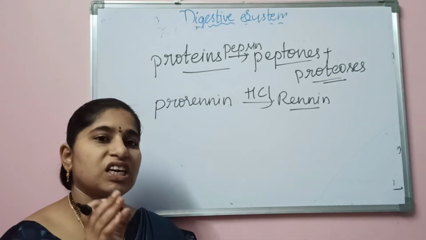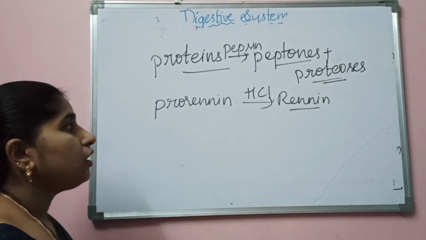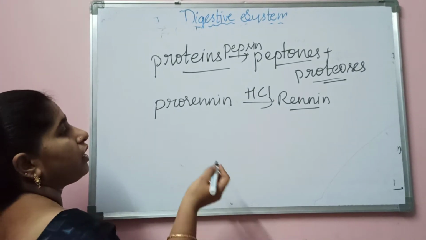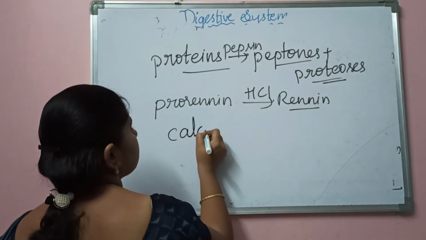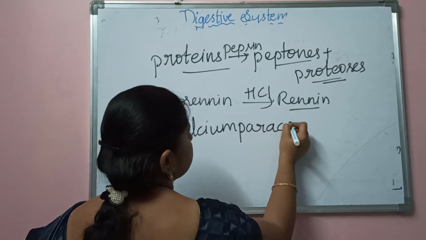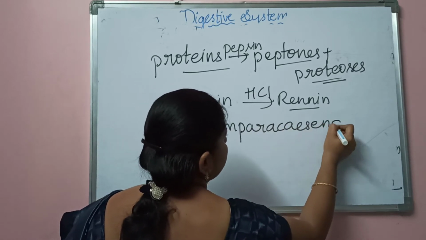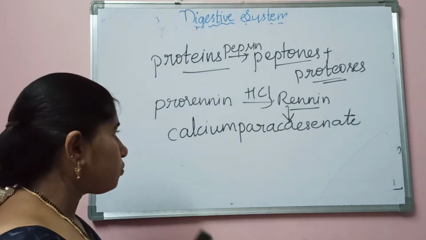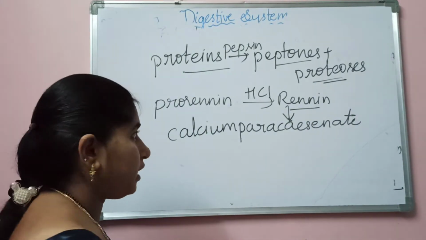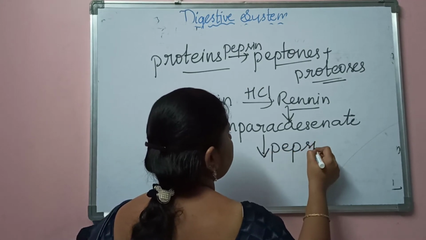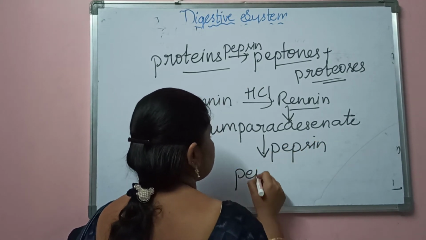The milk generally contains calcium. Due to the action of renin, the milk will be converted into calcium paracaseinate. Then this calcium paracaseinate, by the action of pepsin, will be converted to peptones.